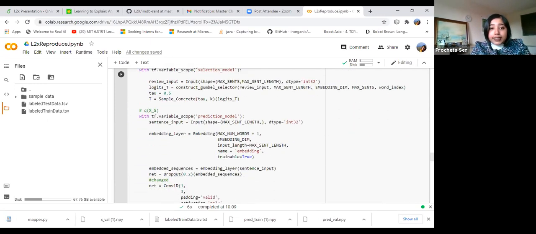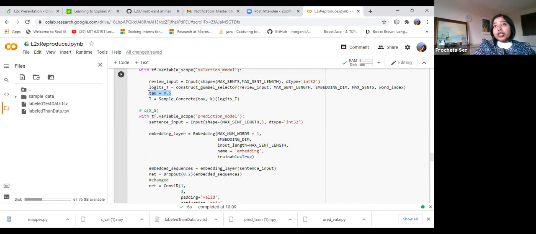Once that is done, you get those p theta values. Then here you can see that they have fixed tau equal to 0.5. As I have said, you can change the value of tau and see how your explainer is performing.